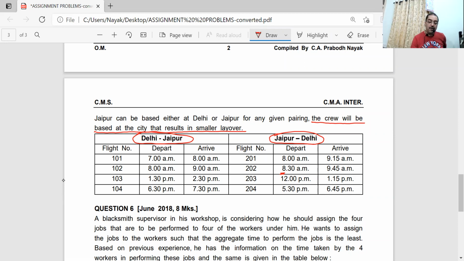So from 8 o'clock here, if he comes on the return journey 8 o'clock next day, how much time is there? How many hours?